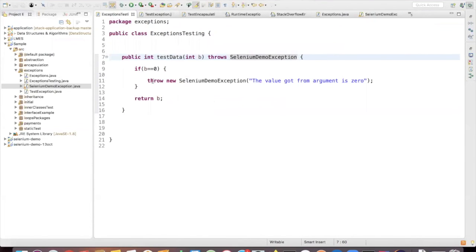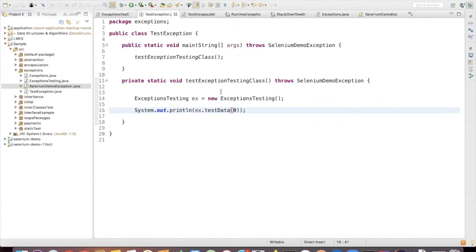Since we are throwing this exception, it is explicitly asking us to either surround it with try catch, or at the method level, you should throw the exception which you have created. For all the methods where the exception is thrown, you should throw the exception there also. Again, this particular method is called here, so here also the exception will be caught, and again you have to throw this exception in the main class. So this propagates backward wherever this method is called. That's one important thing you have to remember for the exceptions that we are creating.